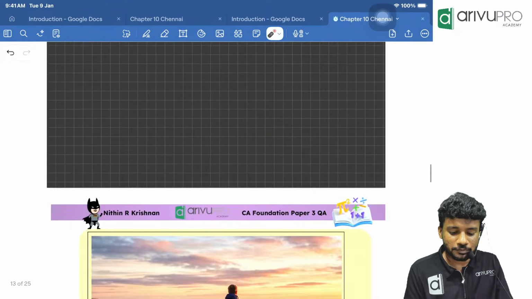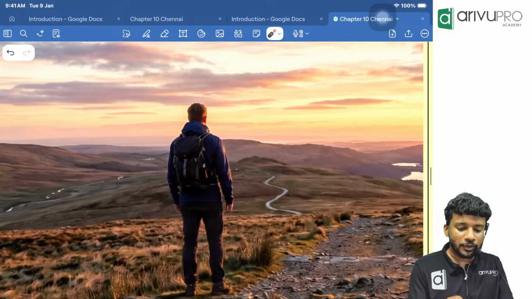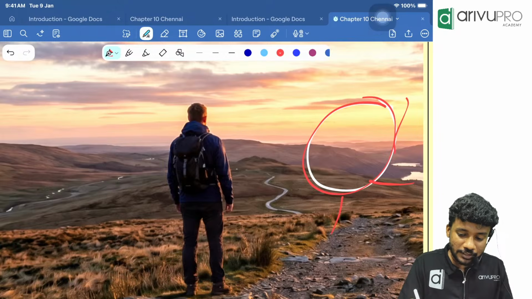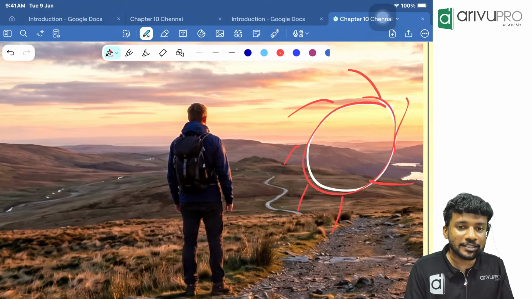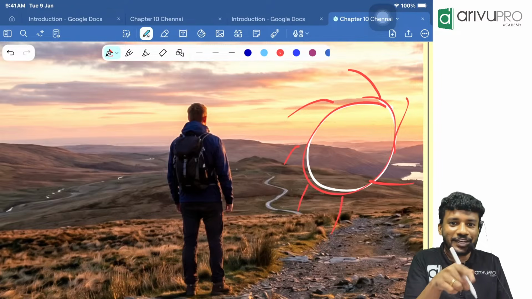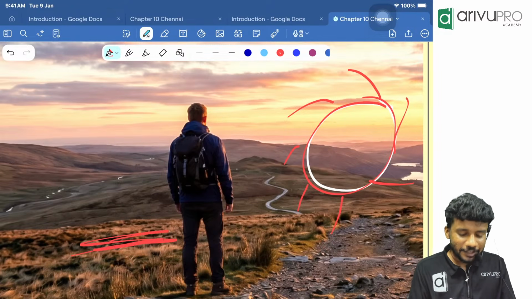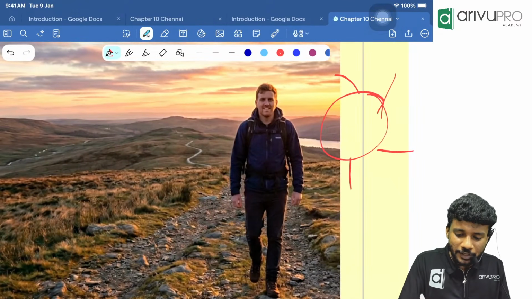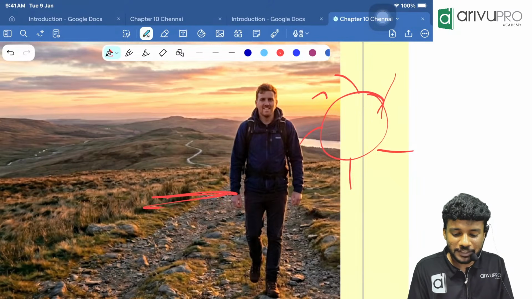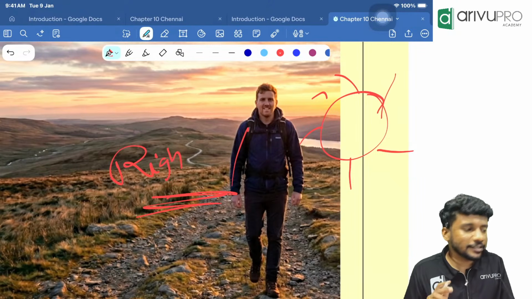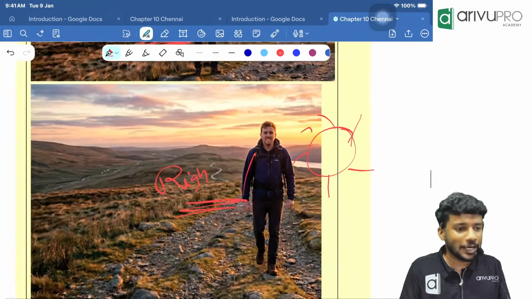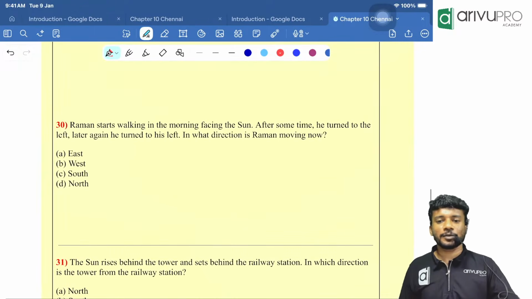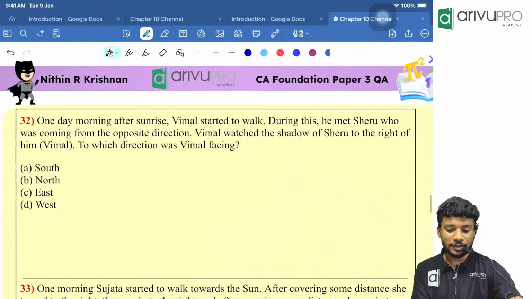Okay. Now, think about it. Let it be during sunrise. This is sunrise time. A person is looking in which direction? Tell me. He is looking north or south? North. We are seeing his back. Then the shadow will be on the left side. Similarly, at sunrise time, a person is looking towards south. We are seeing the shadow on the right hand side. That is his right hand side. That way you can think. Okay, people? Try this question, people, once.